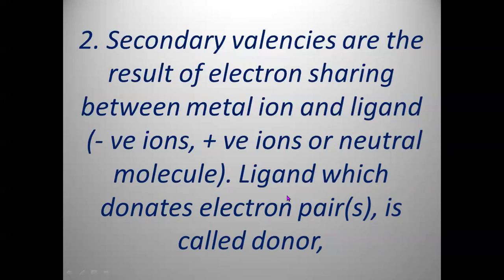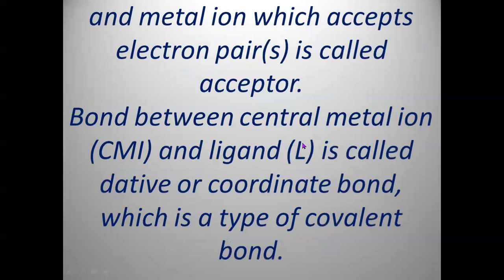Because they are donating electrons, they are called donors. And the central metal ion is accepting electrons, therefore it is called the acceptor. So the central metal ion is the acceptor, the ligand is the donor, and the bond formed between the central metal ion and ligand is called a dative or coordinate bond. It is a type of covalent bond, therefore it is also called a coordinate covalent bond.